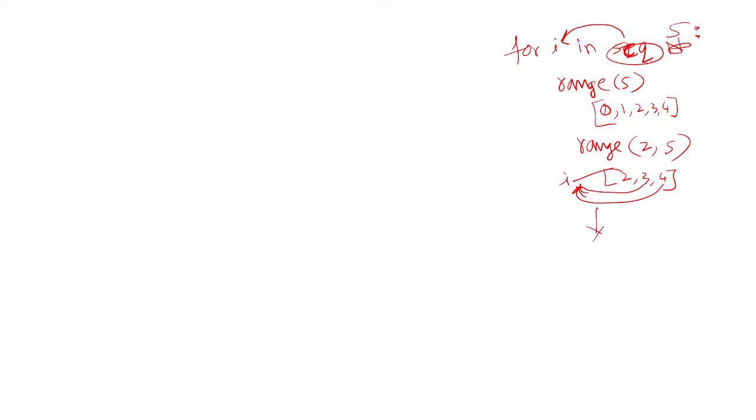Okay, so let us execute this. Let us go to IDLE.